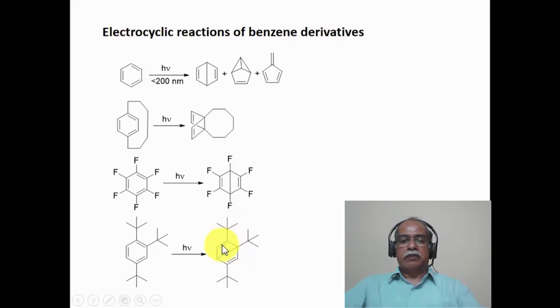This is going to be in the plane of the double bond, whereas this is going to be above the plane of the double bond, for example. So these two tertiary butyl groups will move away from each other during the course of this reaction. This could be one of the driving forces for this reaction.